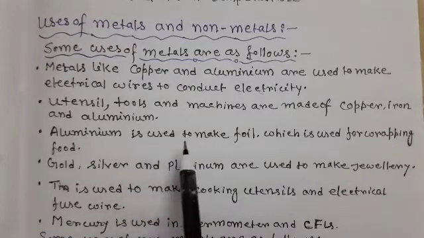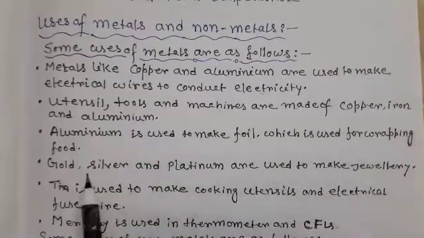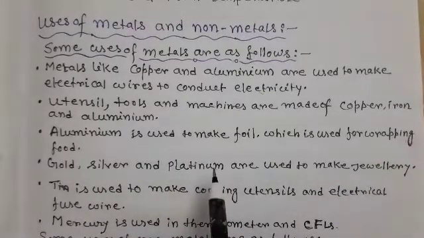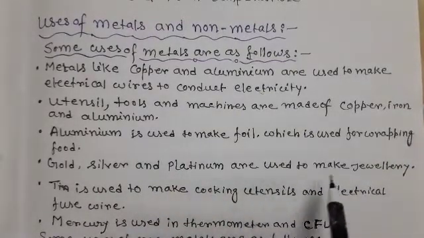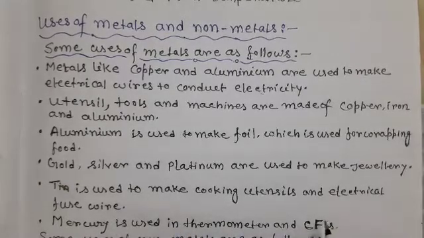Aluminium is used to make foil, which is used for wrapping food. Gold, silver, and platinum are used to make jewelry. Tin is used to make cooking utensils and electrical fuse wire. Mercury is used in thermometers and CFLs.